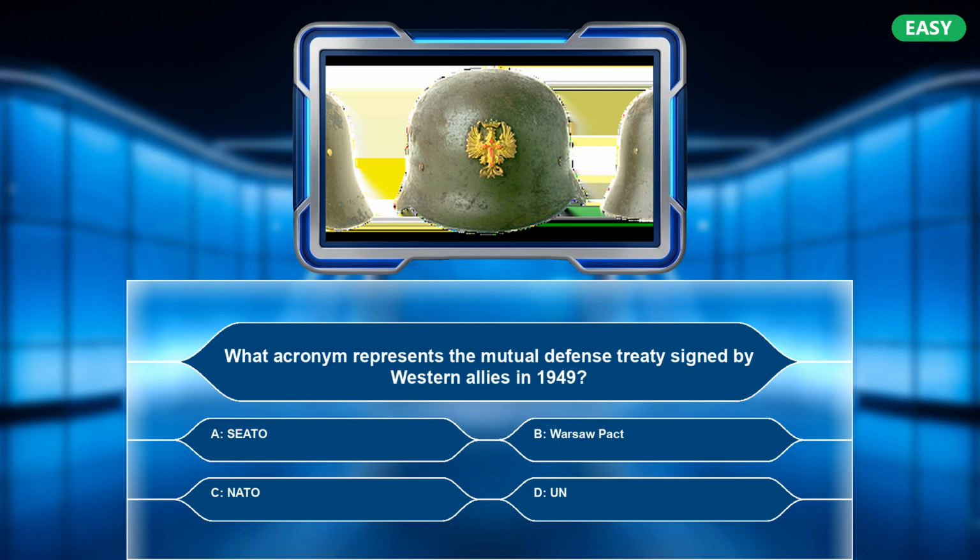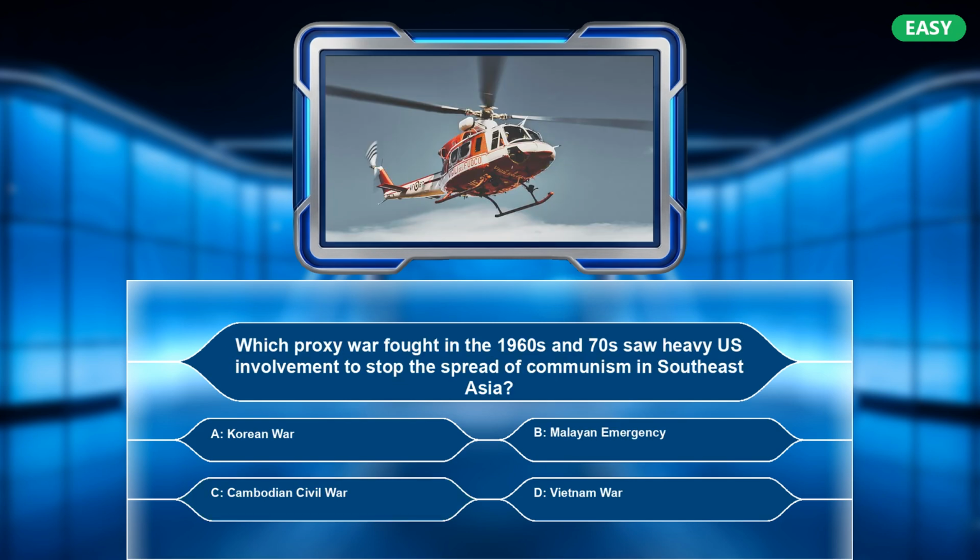A. SEATO. B. Warsaw Pact. C. NATO. D. UN. The correct answer is C. NATO. Which proxy war fought in the 1960s and 70s saw heavy U.S. involvement to stop the spread of communism in Southeast Asia?